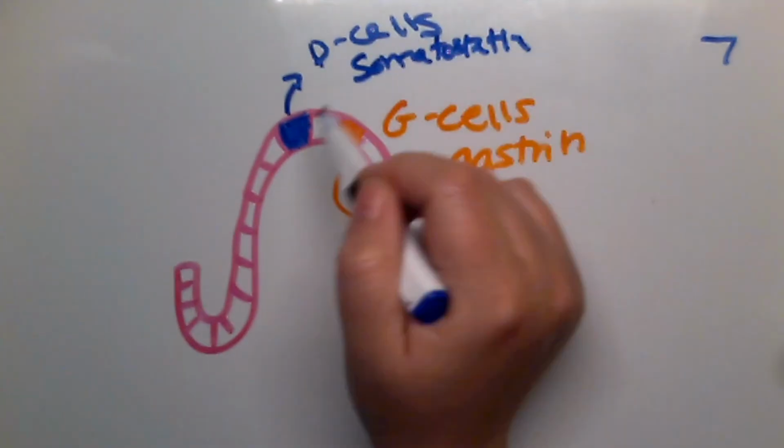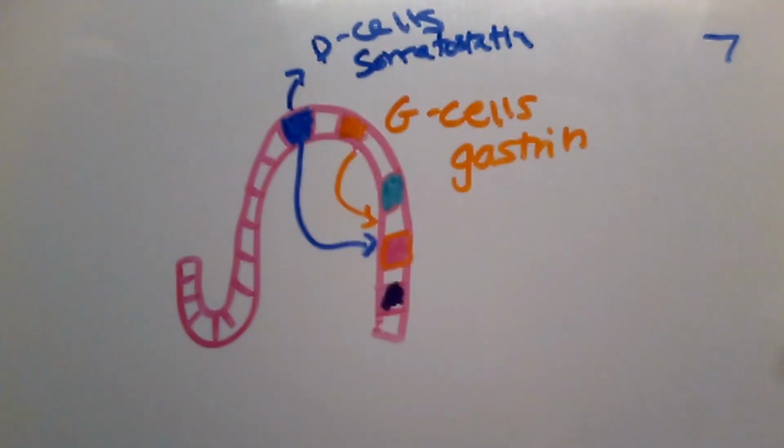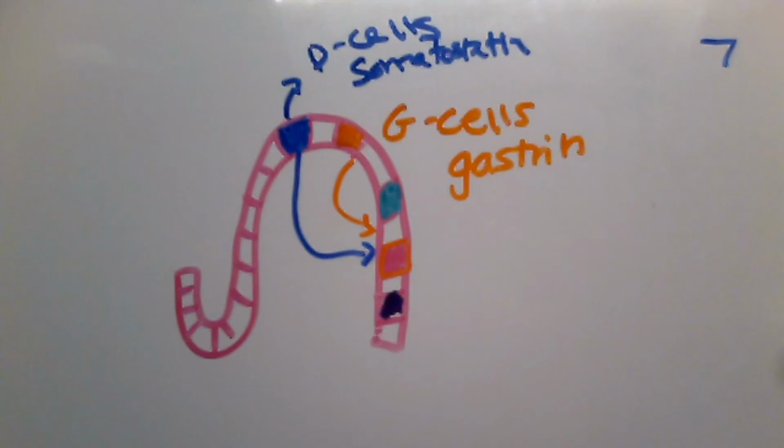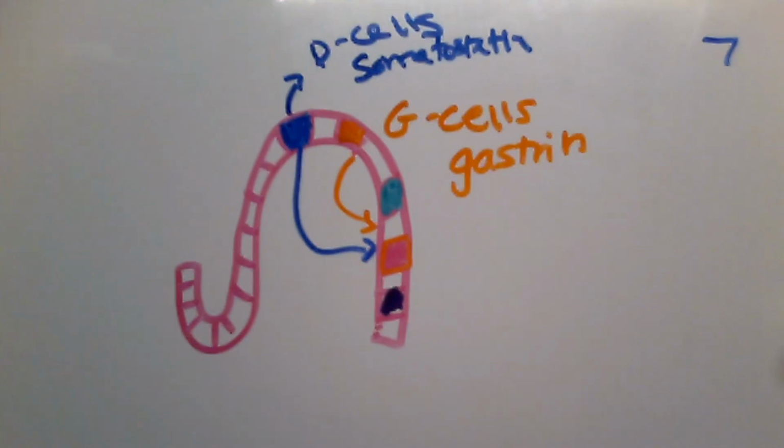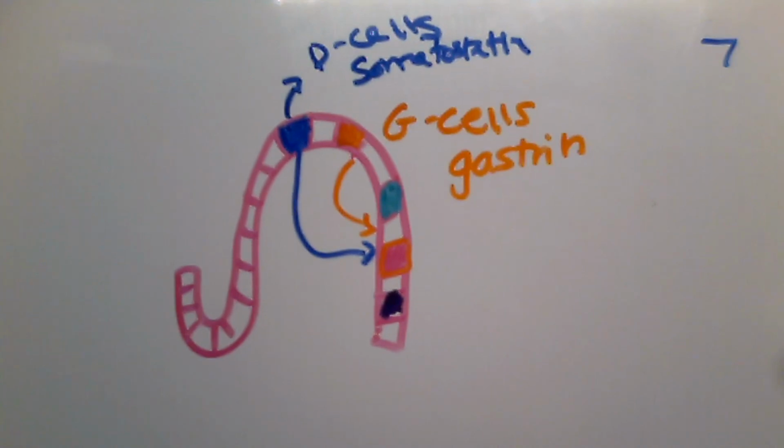The somatostatin also talks to the parietal cells and tells them to stop making gastric acid. So the D cell and the G cell produce hormones that go through the bloodstream and talk to the other cells about a job that they need to do.